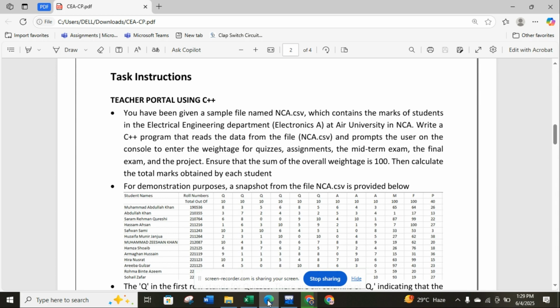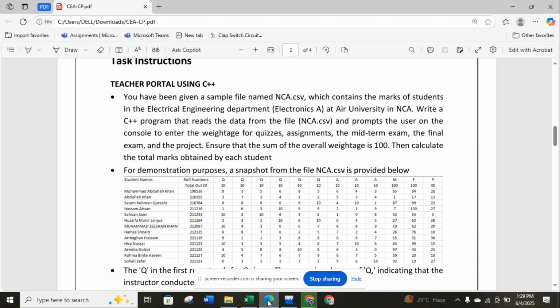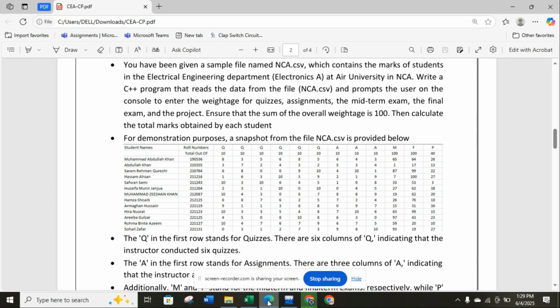First we have to put in the weightage, like what the weightage of quizzes, assignment, and midterm is. For example, the weightage of quizzes is 10%, assignment is 10%, midterm can be 25, final 45, and project 10. We have to ensure that the collective weightage is equal to 100. If it's not equal to 100, then our code will simply not run. This is the example given to us by our teacher.